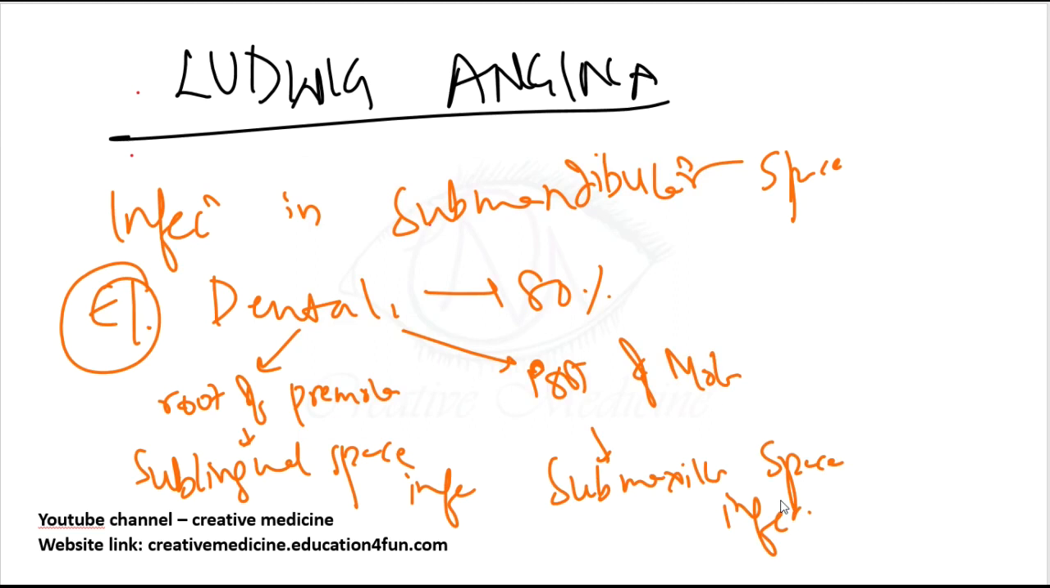One, if there is infection at the root of the premolar, this will cause sublingual space infection. Second, if there is infection in the root of the molar, this will result in submaxillary space infection. So submandibular space infection is of two types. One, we have sublingual space infection. Second, we have submaxillary space infection.